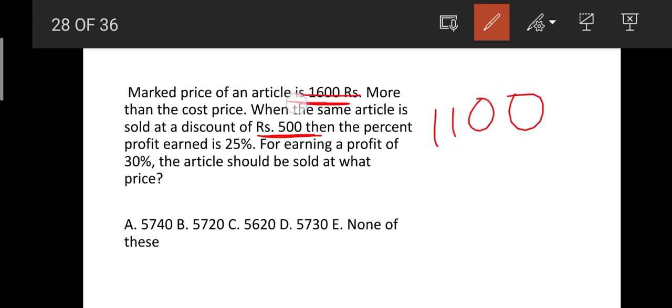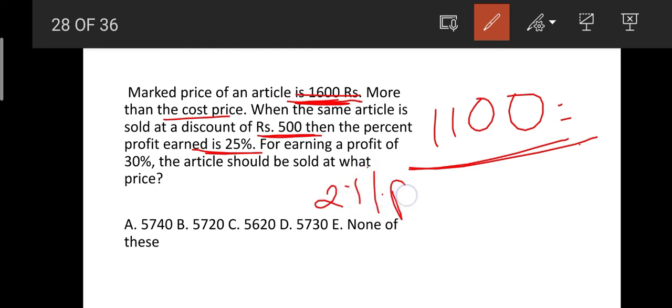Here the market price is 1600. He has given a discount of 500, so that he is selling the article at 1100 more than cost price. Now if we have sold this article at this price, he will be getting a profit of 25%. Okay. So for this 1100 he got 25% profit. Okay. Now what did they ask? For earning a profit of 30%, the article should be sold at which price?